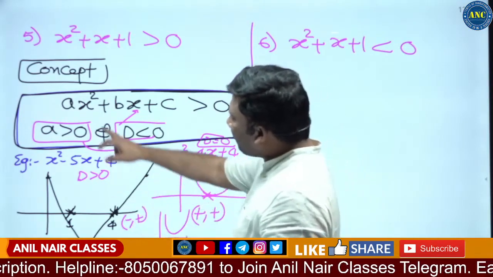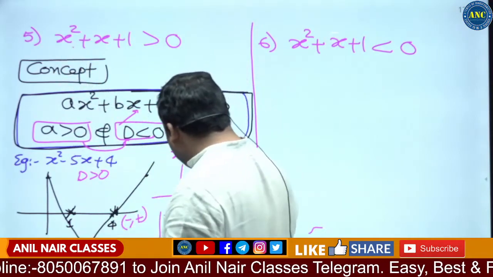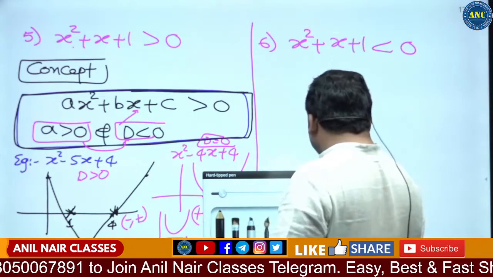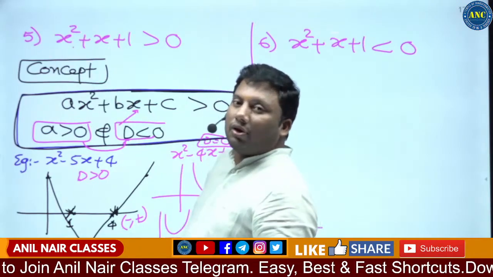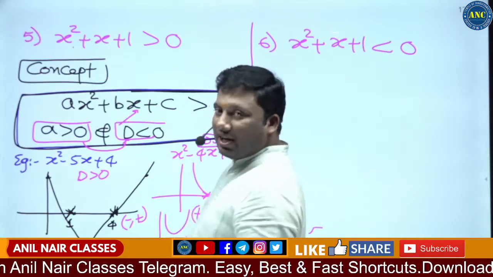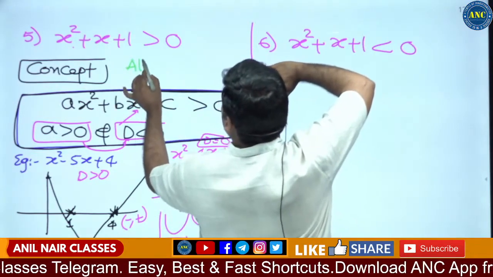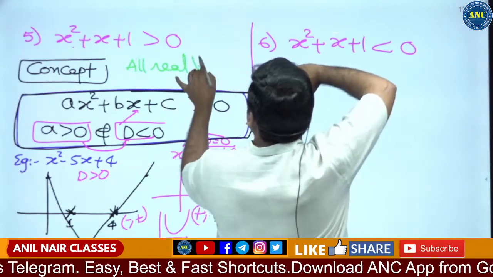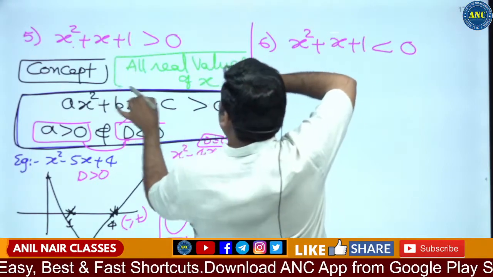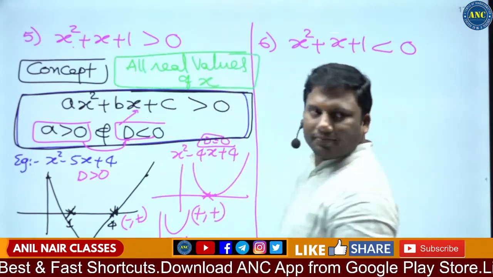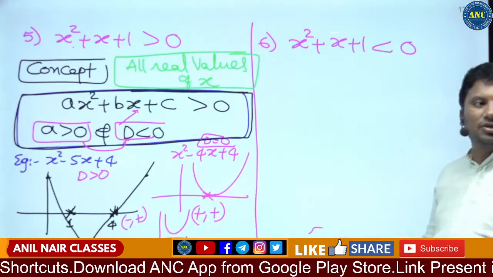Now see here. What is the coefficient of x²? 1. Is 1 greater than 0? Yes. What is the discriminant? b² − 4ac: 1 − 4, which is −3. Is −3 less than 0? Yes. That means this expression is greater than 0. So the answer for this question is all real values of x.